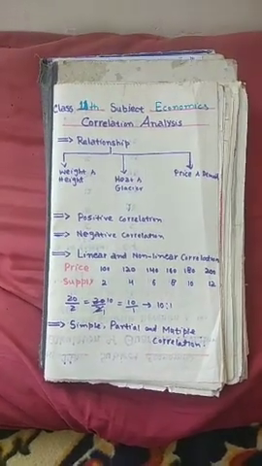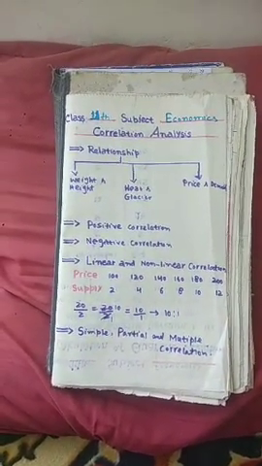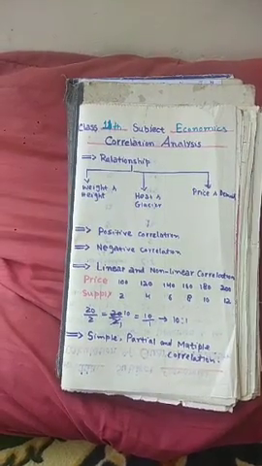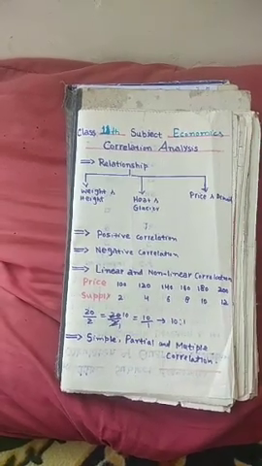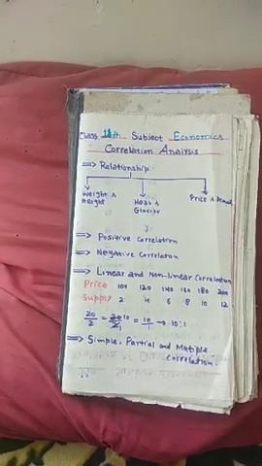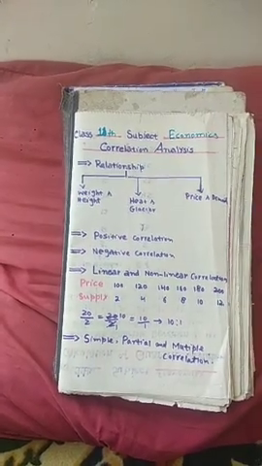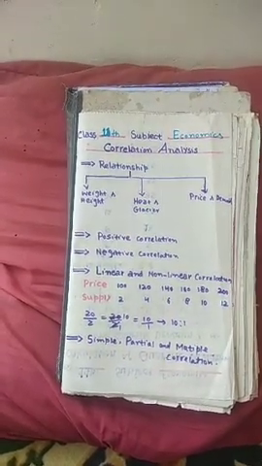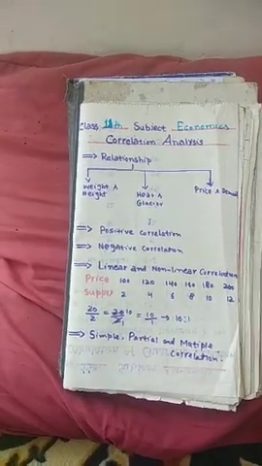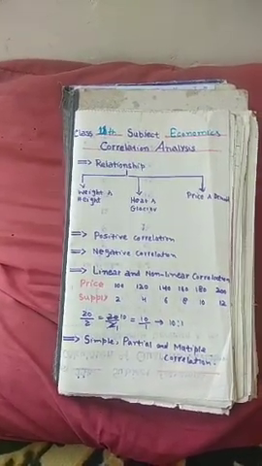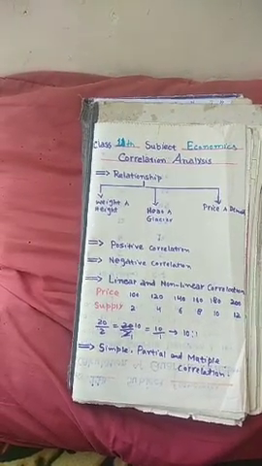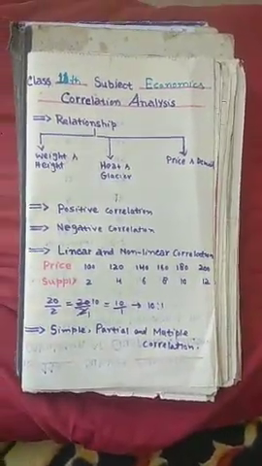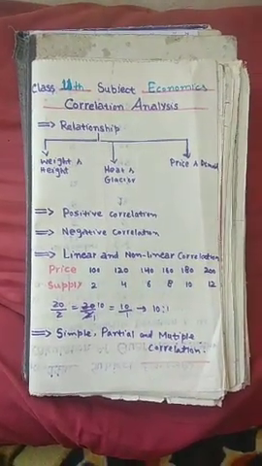For example, I will take here an example that if you see there exists a relationship between height and weight of a person. Similarly, price and demand of a commodity, there exists a relationship. So, in order to study this relationship, there is a concept in statistics which is known as correlation.